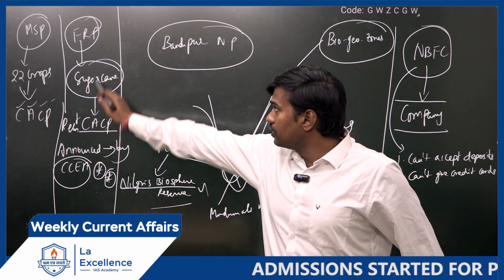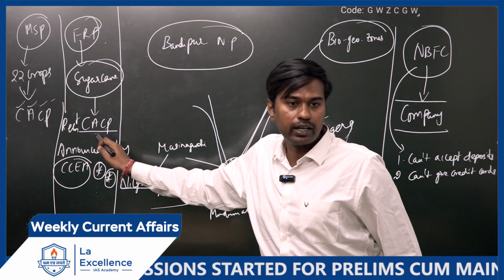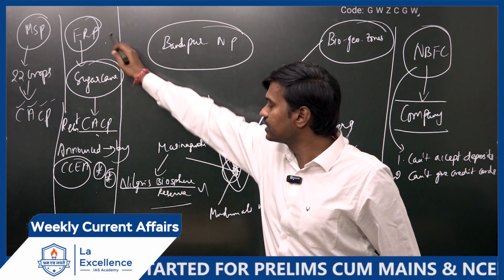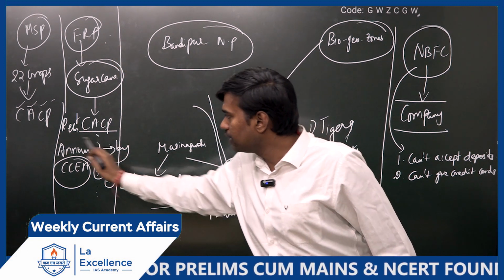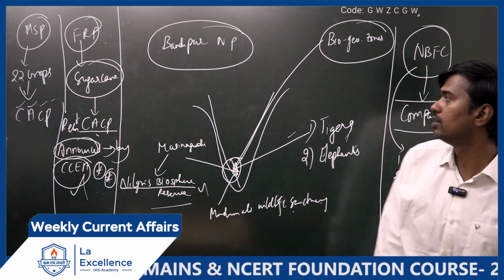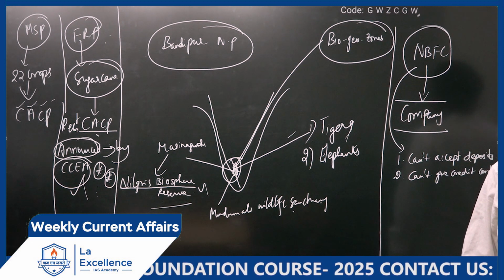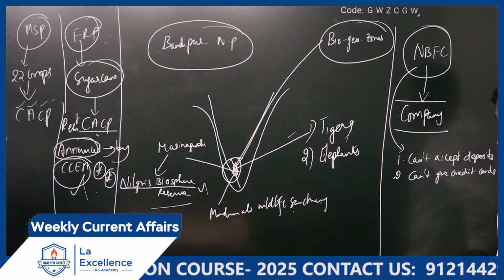See, both of them will be recommended by the Commission on Agricultural Costs and Prices. But in case of FRP, the final price will be announced by the Cabinet Committee on Economic Affairs. Done.